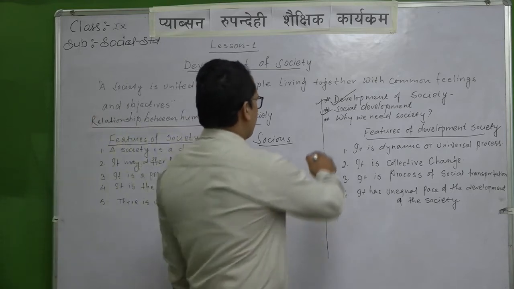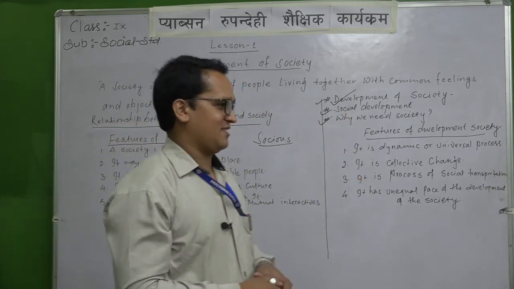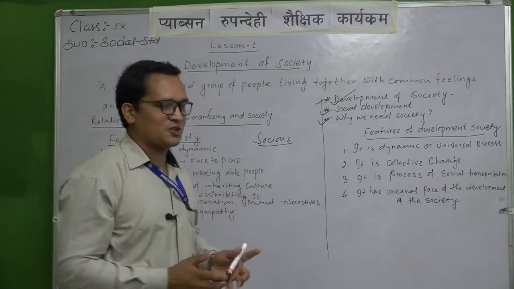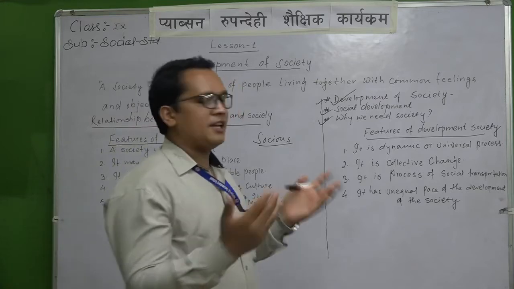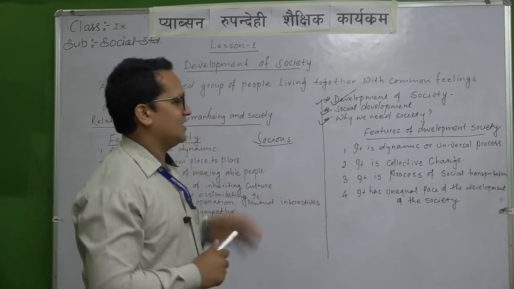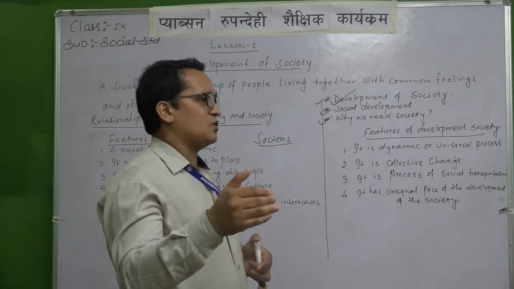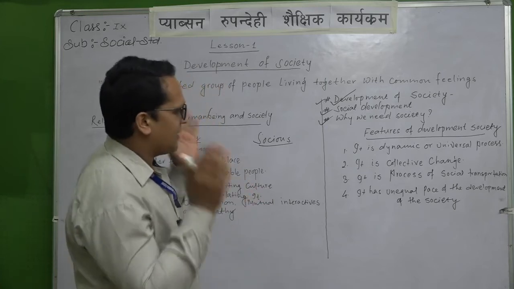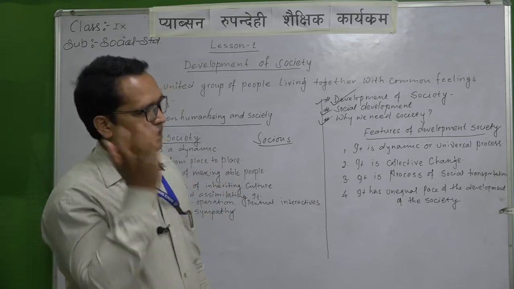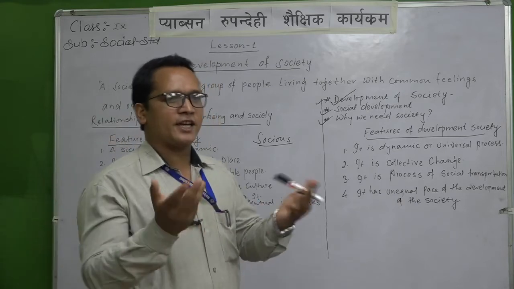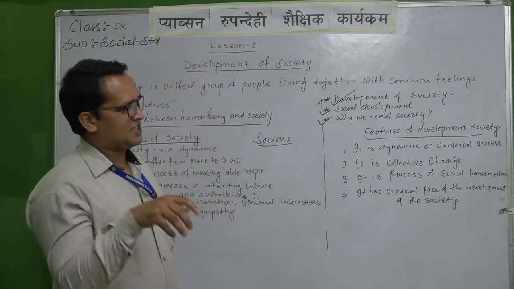Another topic we are discussing, students: why we need society. You know yourself, small children also need friends. Your parents, we, or any others need friends. We need groups. We need help from each other. We have different mind patterns, and we have the ability to think. We have the ability to query. We want to know various things. For that, we need groups and we need society.